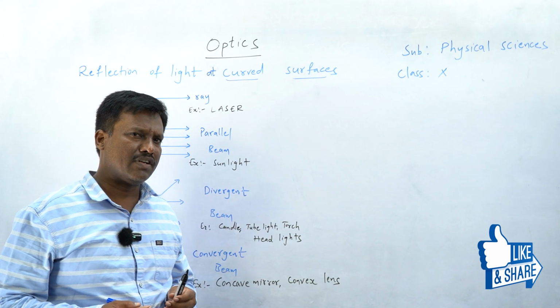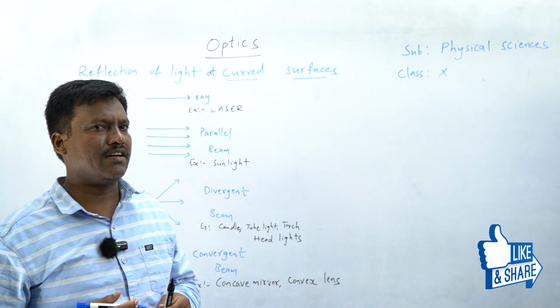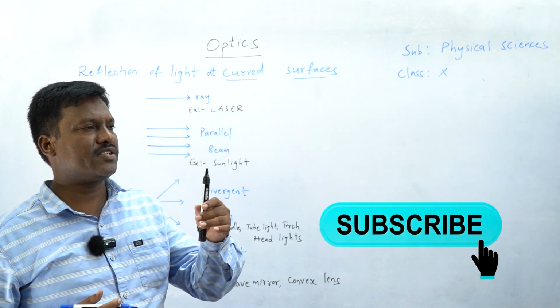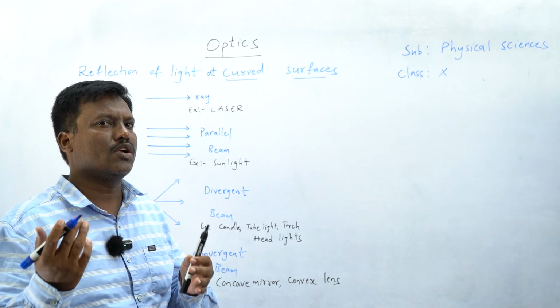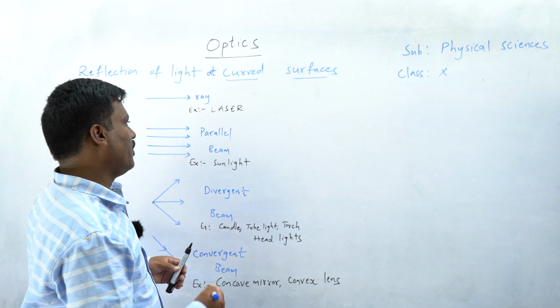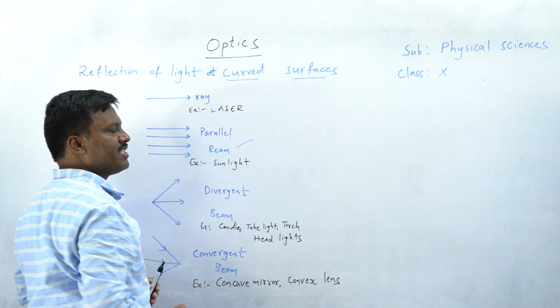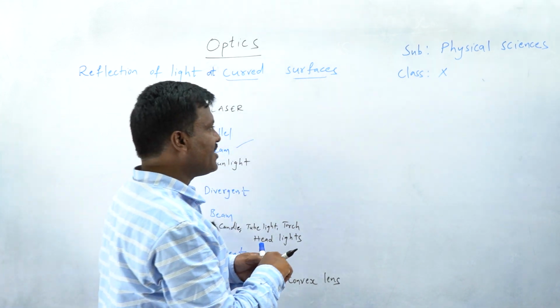So just now I asked one question. Why don't we see our image on the wall? Why do we see our image in the mirror even though both are opaque? Now, for understanding, I consider the parallel beam. Let's take,